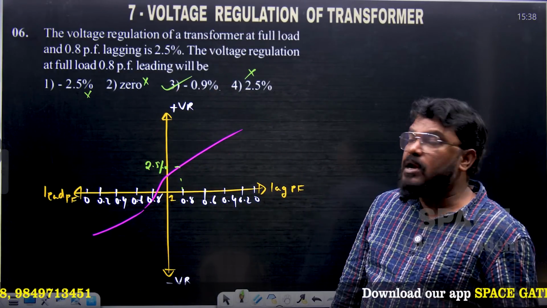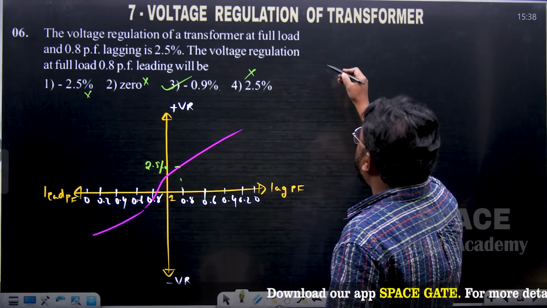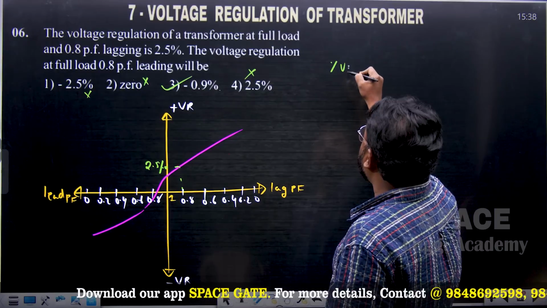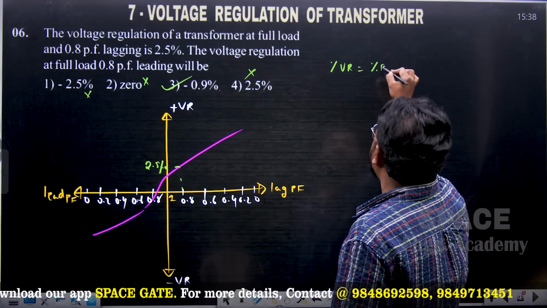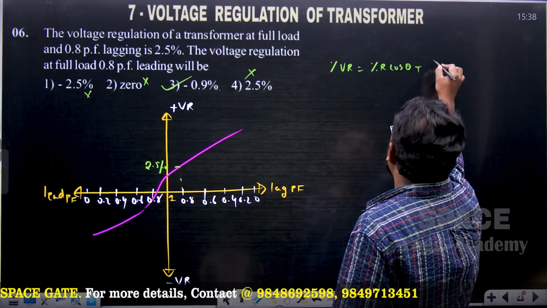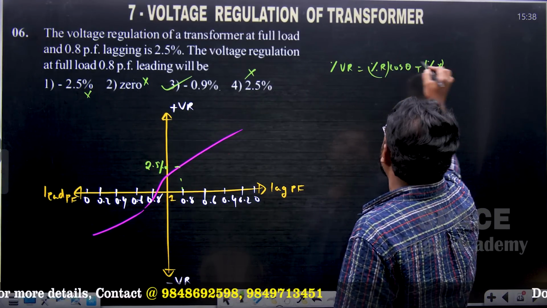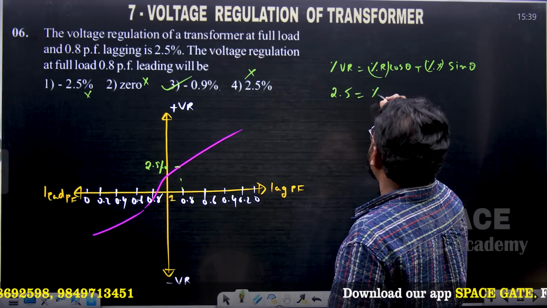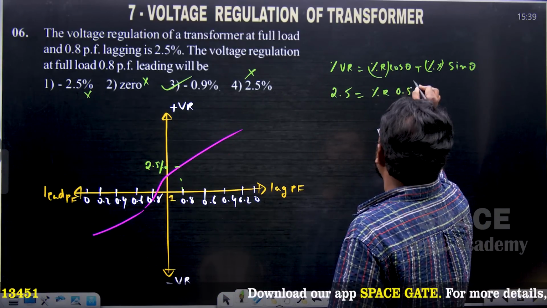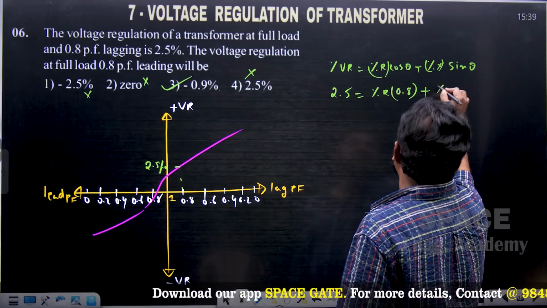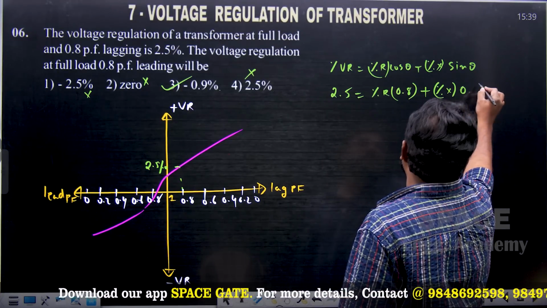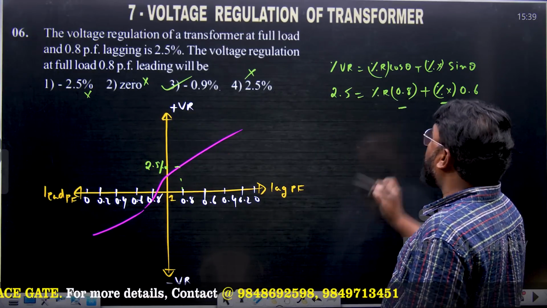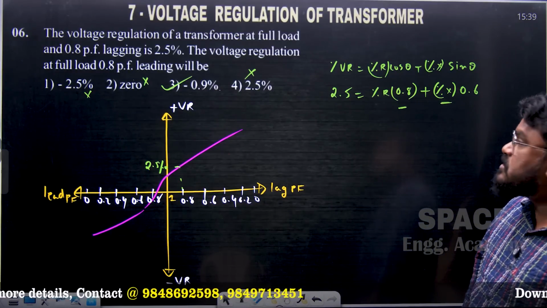By using the formula, we cannot answer. See here, why can we not answer this question by using the formula? For lagging power factor, percentage voltage regulation is equal to percentage R cos theta 2 plus percentage X sin theta 2. So now here this is equal to 2.5: percentage R times 0.8 plus percentage X times 0.6. So this is the one equation. But here how many unknowns are there? There are 2 unknowns, so we cannot answer this question.